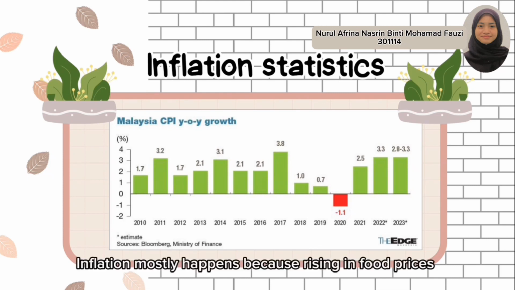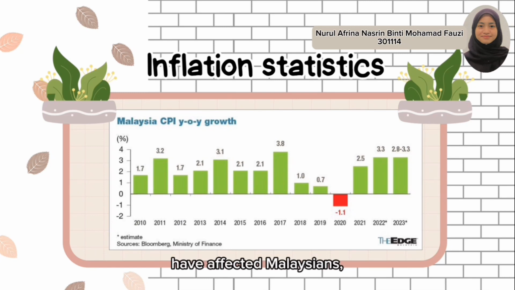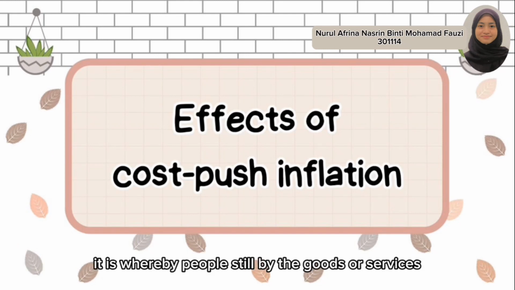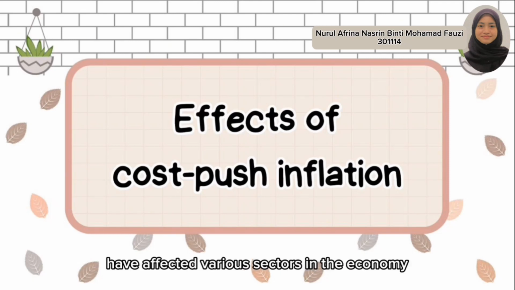Inflation mostly happens because of rising food prices, mainly due to supply chain disruptions following the Russia-Ukraine conflict, which have affected Malaysians, particularly low-income groups. When cost-push inflation occurs, demand becomes inelastic. It is whereby people still buy the goods or services even when the price goes up. This cost-push inflation has affected various sectors in the economy, especially consumers and producers.